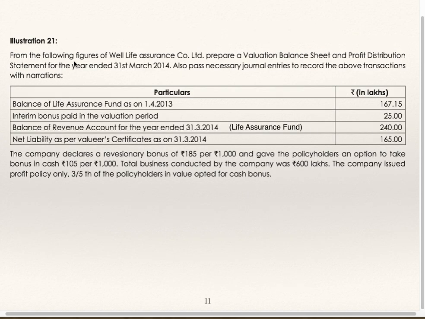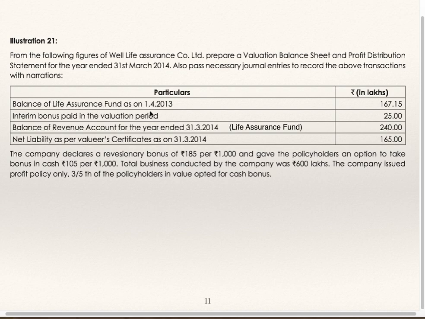Illustration 21. From the following figures of Well Life Assurance Company Limited, prepare a valuation balance sheet and profit distribution statement for the year ended 31st March 14. Also pass necessary journal entries to record the above transactions with narrations.